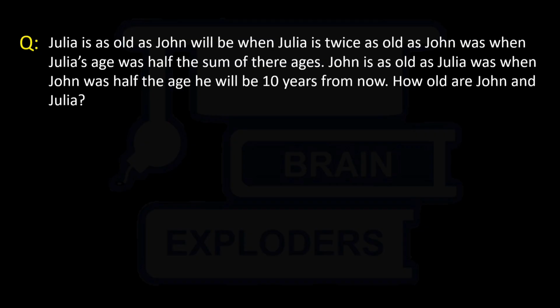Julia is as old as John will be when Julia is twice as old as John was when Julia's age was half the sum of their ages. John is as old as Julia was when John was half the age he will be 10 years from now. How old are John and Julia?